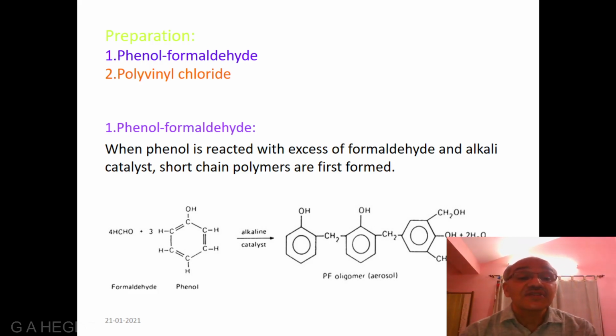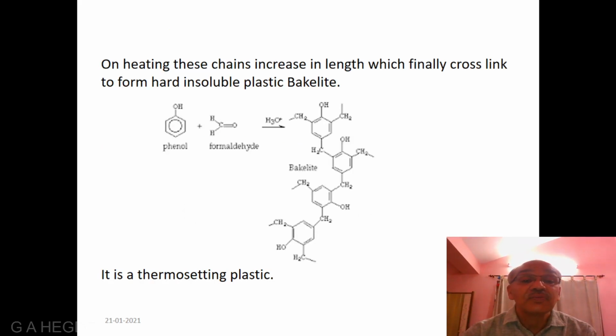Preparation. The first one, phenol formaldehyde. When phenol is reacted with excess of formaldehyde and alkali catalyst, a short chain polymer is formed. 4 HCHO plus 3 molecules of phenol in presence of alkaline catalyst gives rise to phenol formaldehyde oligomer, which is also called resol.